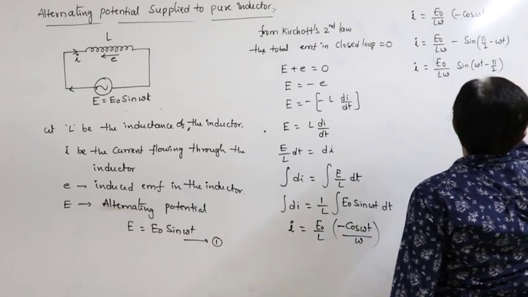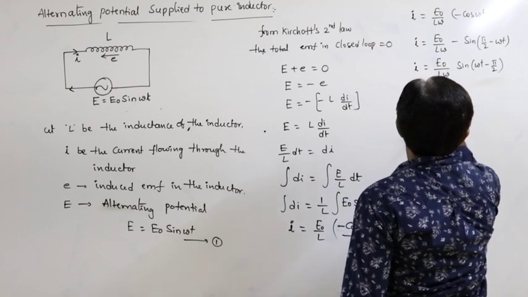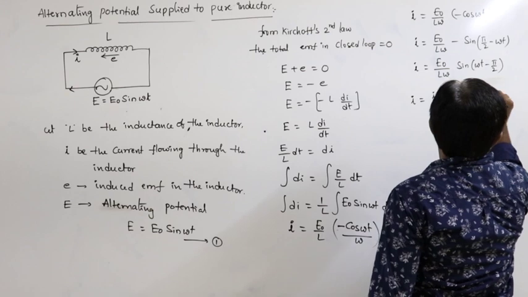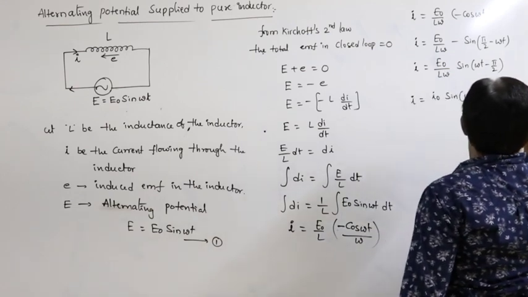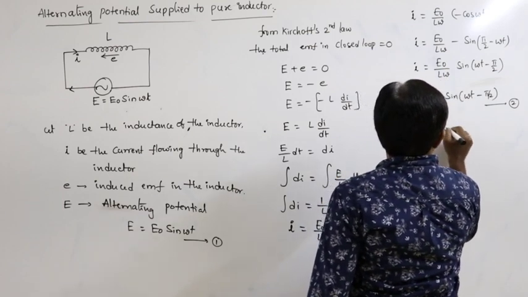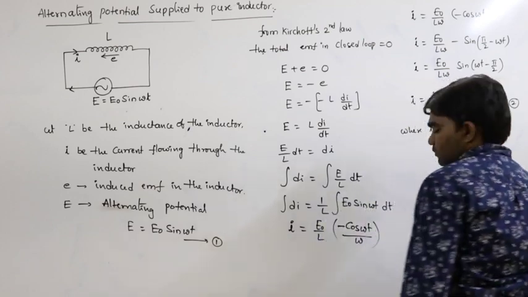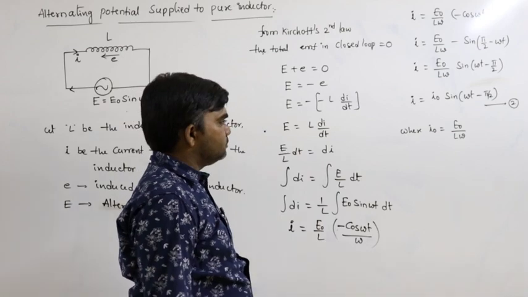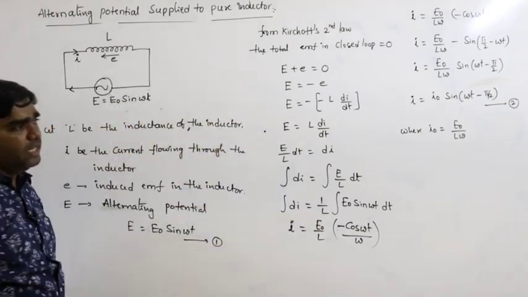So this can be written as I is equals to I naught sin of omega t minus pi by 2. So equation 2 here, where I naught is equals to E naught by L omega. So this is when we compare the first equation and the second equation.